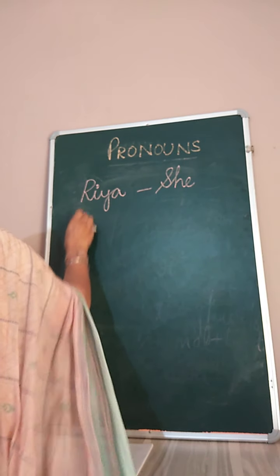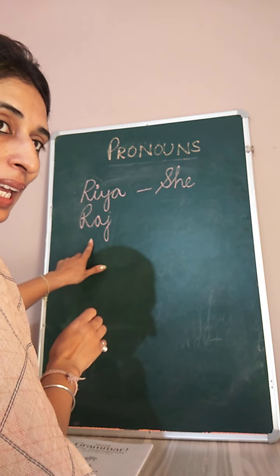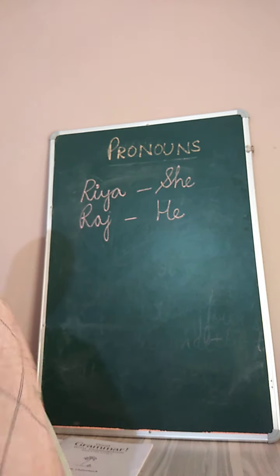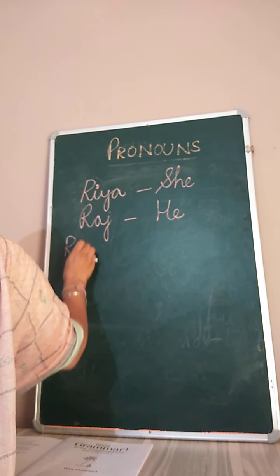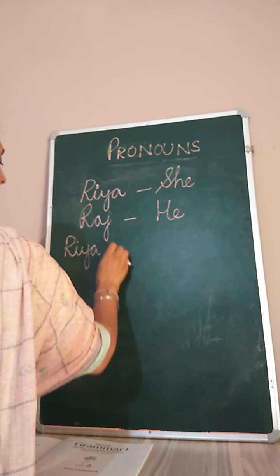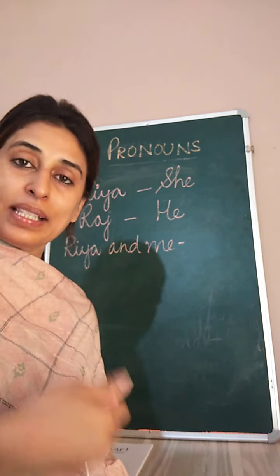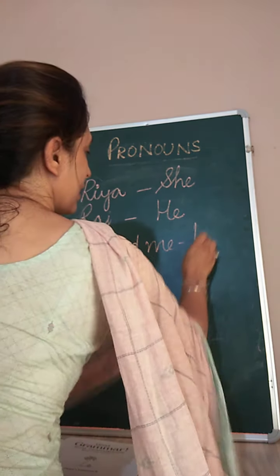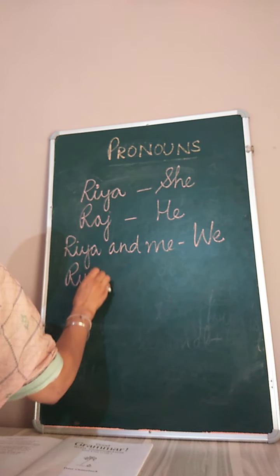Then we have Raj. So Raj is the name of a boy. If we have to replace this Raj, we'll write he. Clear? Ria and me means I'm talking about myself and Ria. So I'm going to use the pronoun we. Ria and Raj.